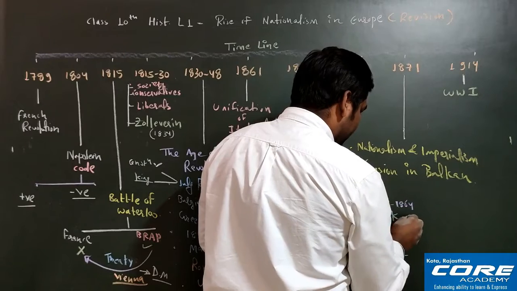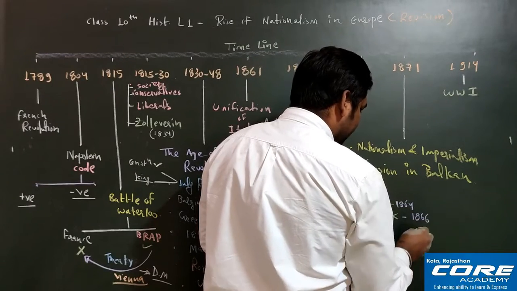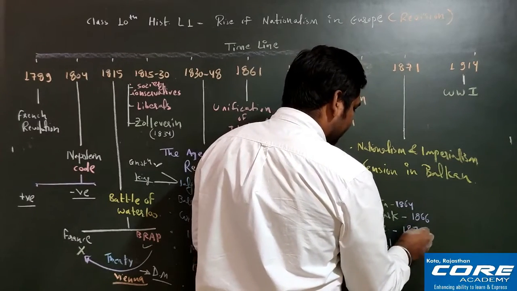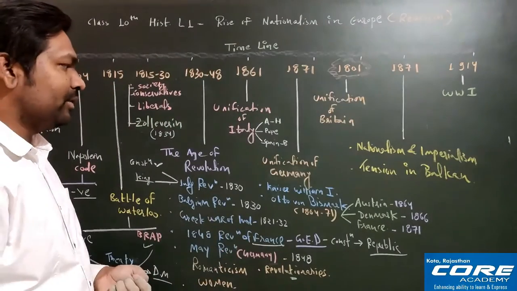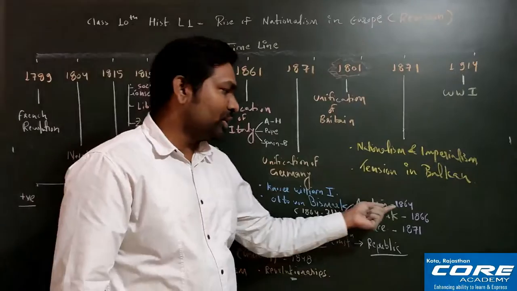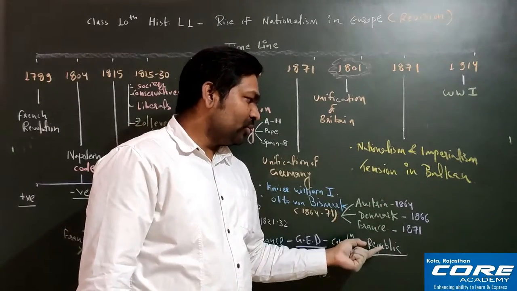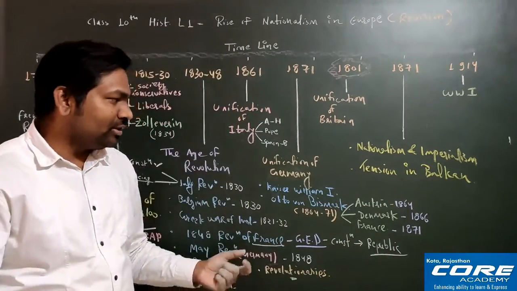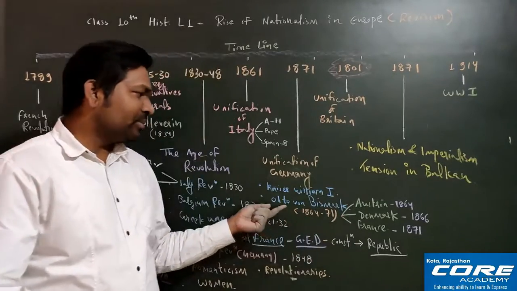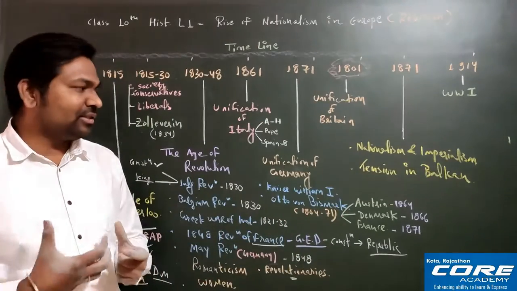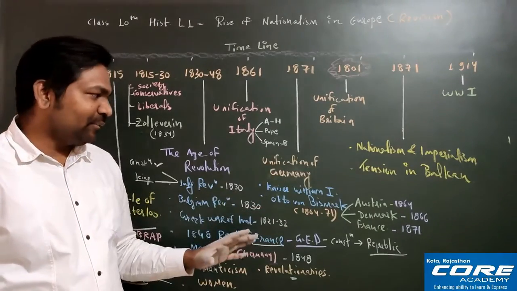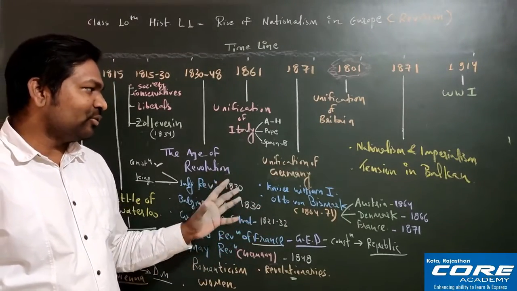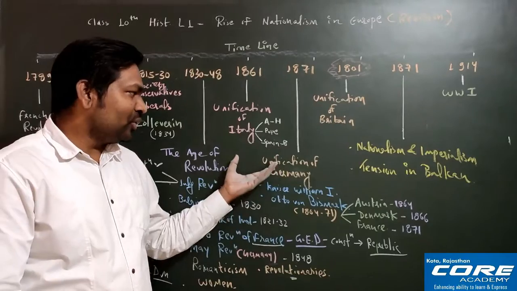1864 with Denmark, 1866, and with France 1871. So if you calculate, it is 7 years from 1864 to 1871. How many wars? 3 wars. And fortunately, all 3 wars were won by Otto von Bismarck. And after winning all 3 wars, Germany was united. This is the entire process of the unification of Germany.